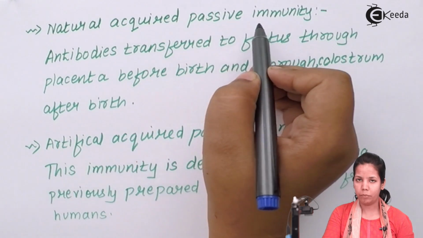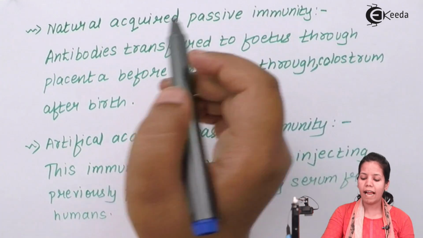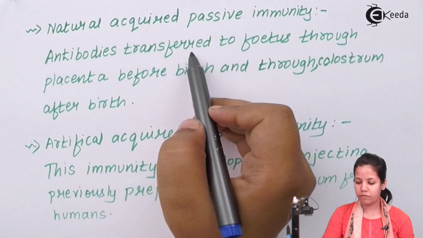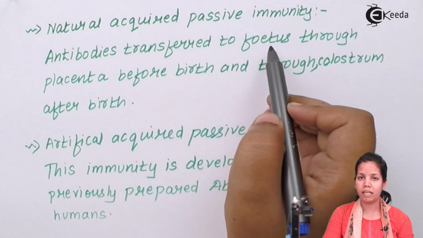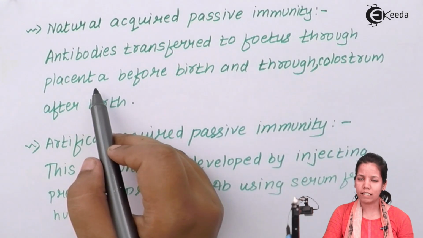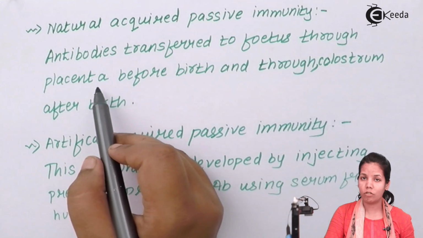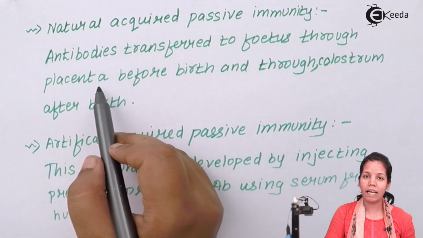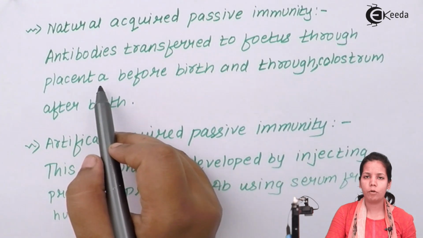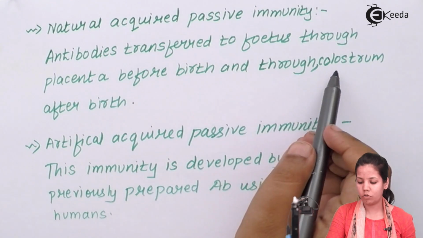Now, naturally acquired passive immunity means antibodies that are transferred from the mother to the fetus, the baby who is developing in the womb, through the placenta. Remember the small cord that is connected to the baby as well as the mother that helps to pass on nutrients and oxygen supply. Through that cord certain antibodies are passed, and one of those antibodies which we can name is IgG. That is one of the antibodies that your mother gives to the fetus before birth, and some antibodies are even passed through the colostrum after birth.